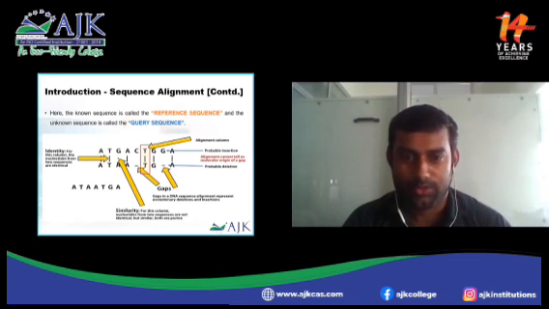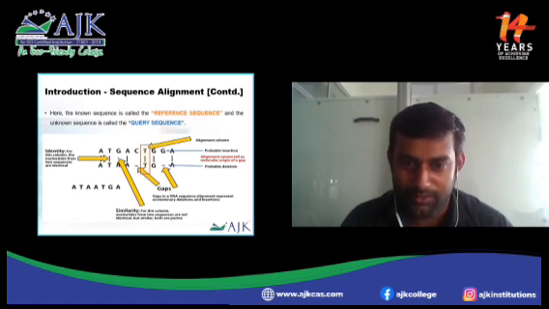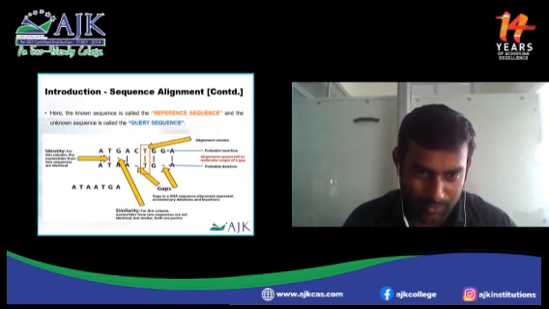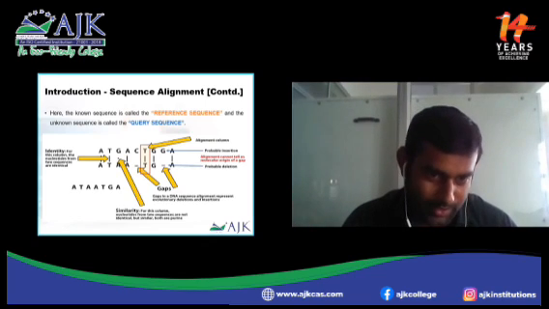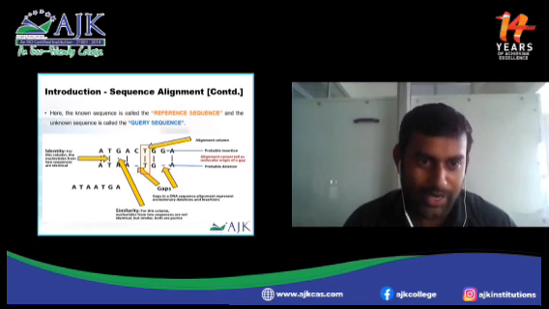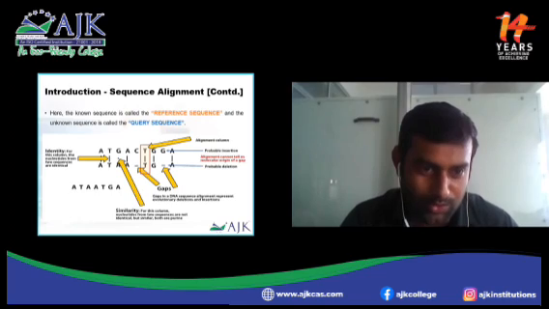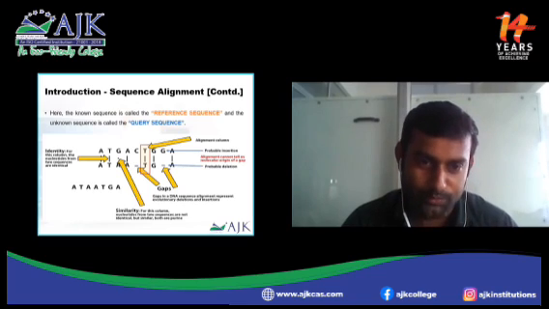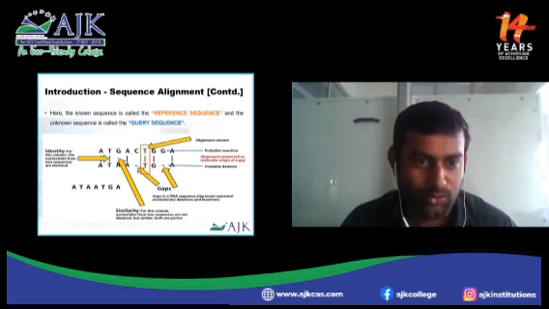Let us assume the first sequence ATGA CTGGA, second one ATAA TGA. First, A and A are aligned, and T and T are aligned. So you can say this is an identity. For this column, the nucleotides from the two sequences are identical. T and T are also identical, A and A also identical.